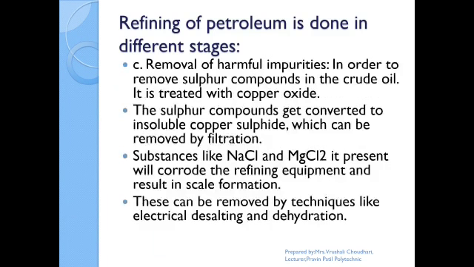After that, we remove the harmful impurities from the crude oil, because if sulfur-containing impurities are present in the crude oil and carried forward into petrol and diesel, they cause a lot of pollution. The sulfur compounds get converted into insoluble copper sulfide, which is removed by filtration. Substances like sodium chloride and MgCl2 are present, which corrode the refining equipment and form corrosion scale. These are removed by a technique called electrical desalting and dehydration.